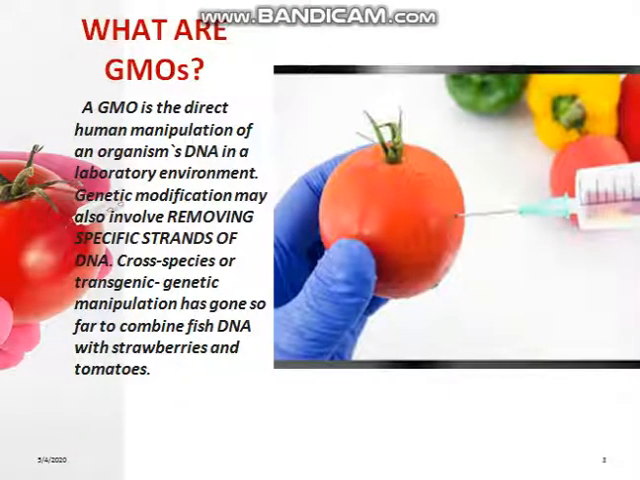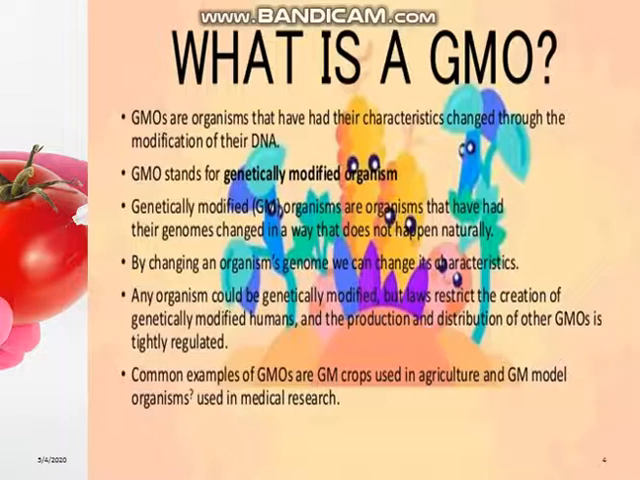What are GMOs? A GMO is the direct human manipulation of an organism's DNA in a laboratory environment. Genetic modification may also involve removing specific strands of DNA. Cross-species or transgenic genetic manipulation has gone so far as to combine fish DNA with strawberries and tomatoes.